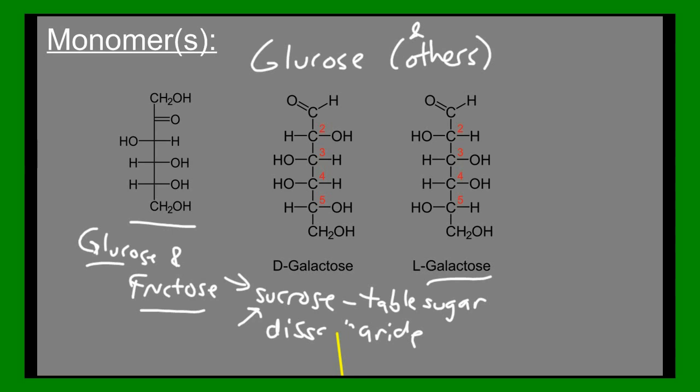And monomers of carbohydrates make up polymers of carbohydrates. The polymers of carbohydrates are called polysaccharides. You should be able to start figuring out what that name means. Saccharide, we just learned, means what? And poly means many, coming from the Greek language. Many sugar. So a polysaccharide is a sugar made up of many simple sugars, a bunch of different sugar molecules. Examples of polysaccharides include glycogen.